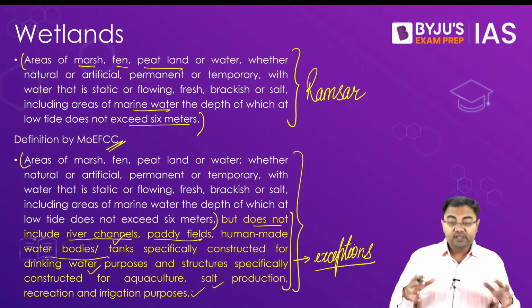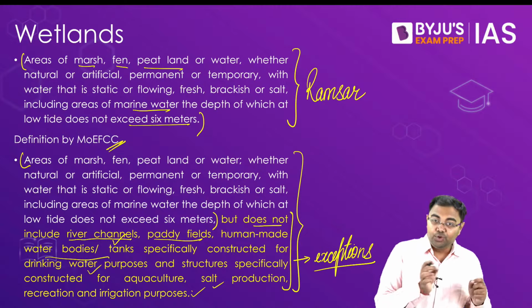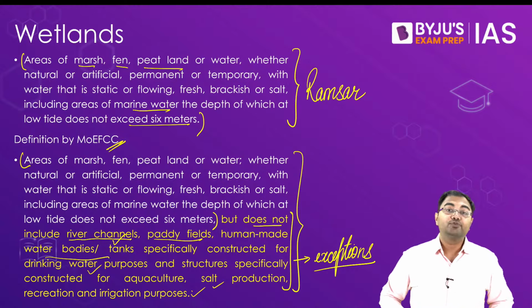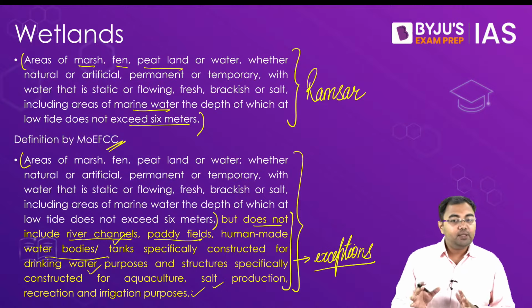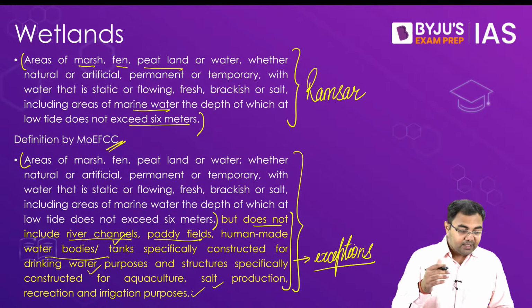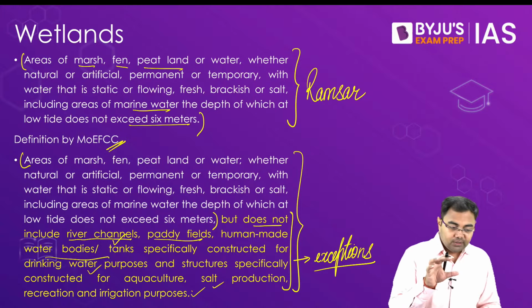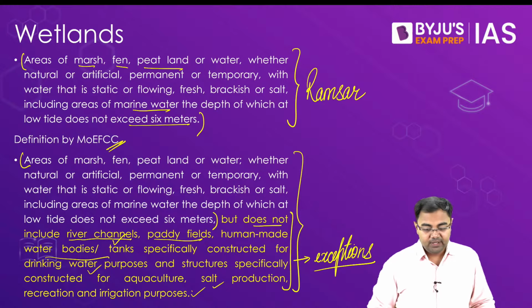So you'll see that all these things which have been constructed for human activities, these kind of areas will be excluded from the list of areas which can be called as wetlands. So this is basically what we are seeing here. Alright, so that's the basic difference in the definition that has been given for wetlands by Ramsar Convention and by Ministry of Environment here in India.